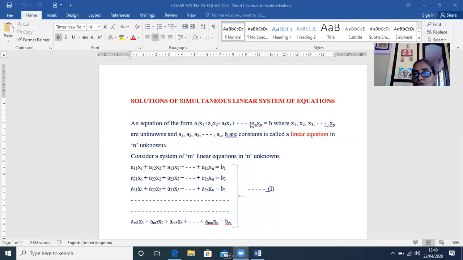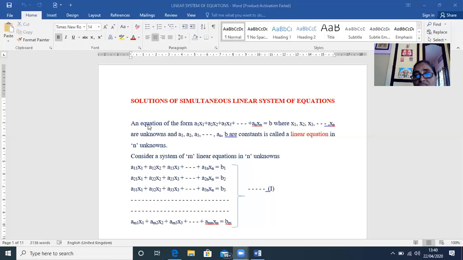Just now I told you, suppose I say 2x plus 3y plus 4z is equal to 7, it is a linear equation in 3 unknowns where the coefficients are constants. So here we are considering an equation with the n unknowns x1, x2, x3 and so on to xn, and these coefficients and this right side are all constants.